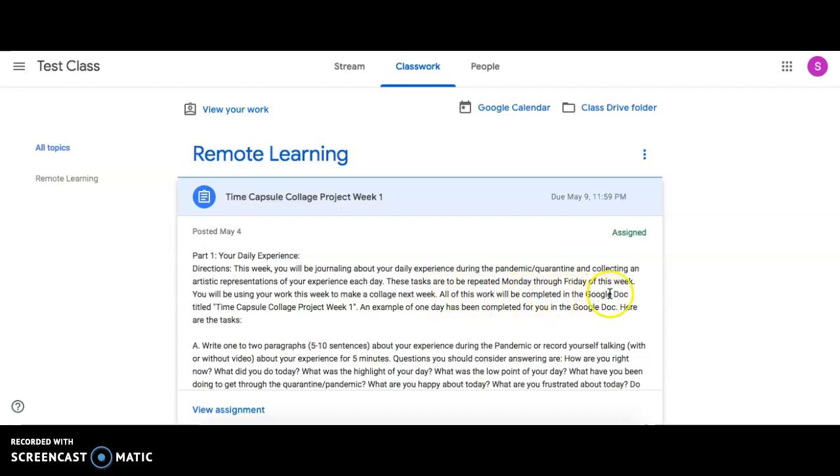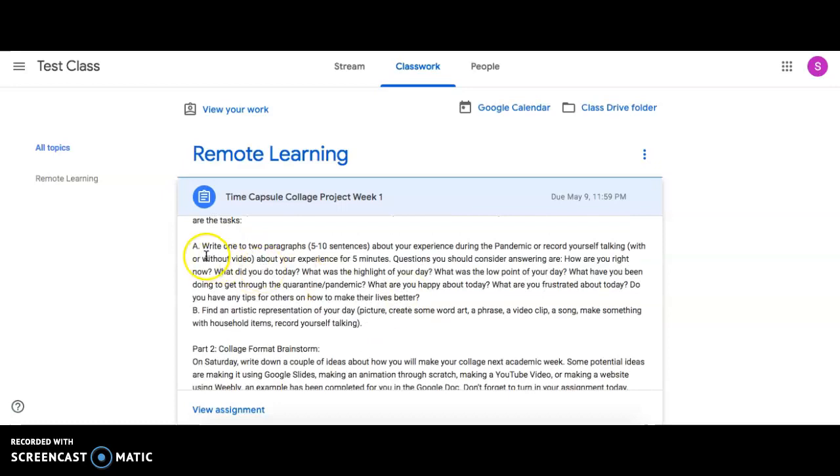All of this work will be completed in a Google Doc titled Time Capsule Collage Project Week 1. And an example of one day has been completed for you in the Google Doc. Here are the tasks. You're going to write 1 or 2 paragraphs, 5 to 10 sentences about your experience during the pandemic, or record yourself talking with or without video. Does not matter. So you can either write or you can record yourself.